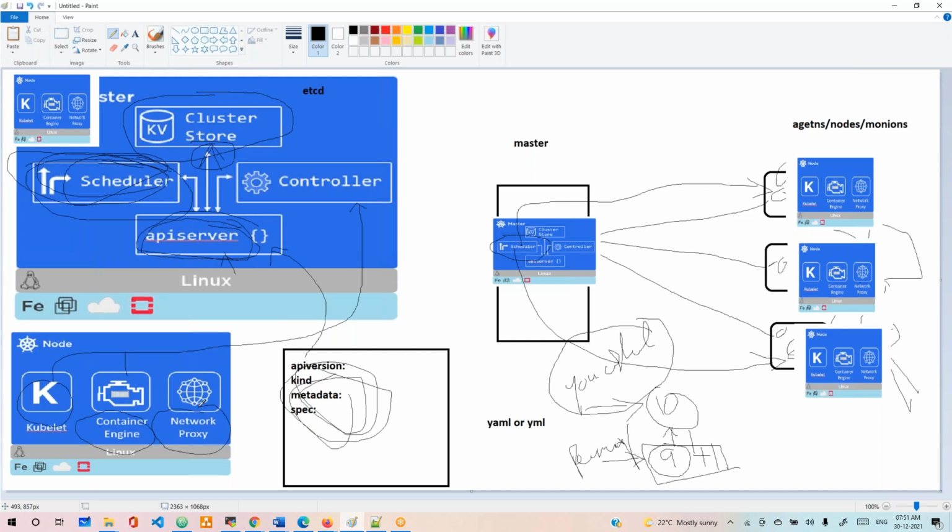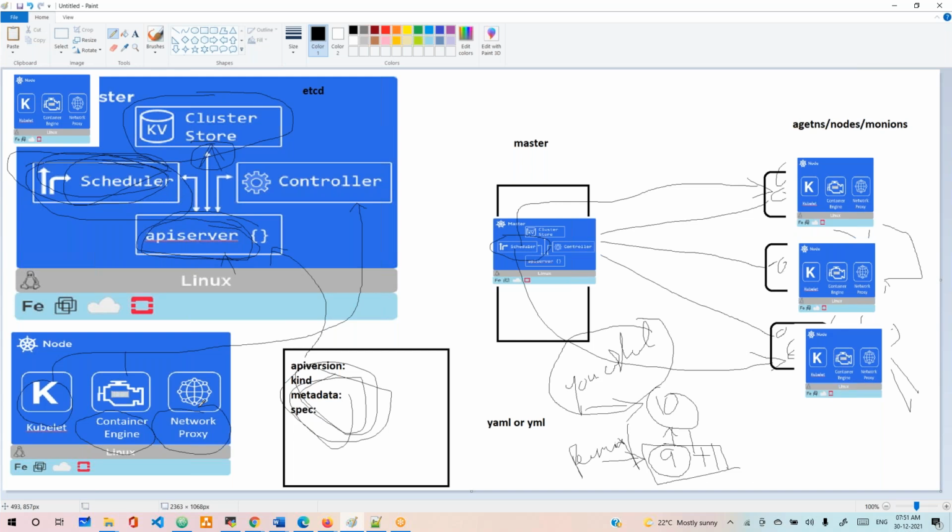Mainly, it is the kube-proxy. Some people call it kube-proxy, and some people call it the network proxy. Let's think of both as the same. If someone asks what is kube-proxy, the network proxy works the same way. Understand what I mean? The network proxy assigns an IP address for every pod.